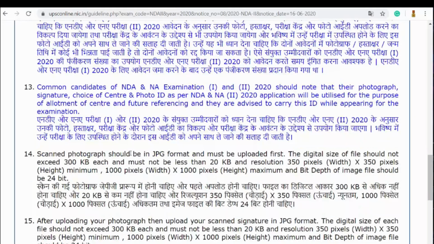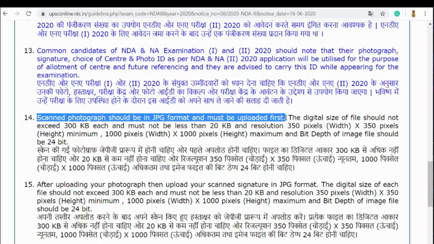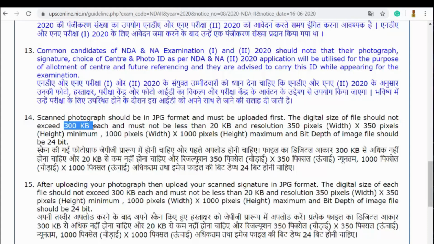Before beginning with the application, we should have a scanned photograph in JPG format, and it must be uploaded first. So this should be only in JPG format, and the digital size of the file should not exceed 300 kilobytes, and it should not be less than 20 kilobytes, as I have mentioned in the beginning. The picture size should not be less than 350 by 350 pixels, and it should not be more than 1000 by 1000 pixels. So that you have to maintain.